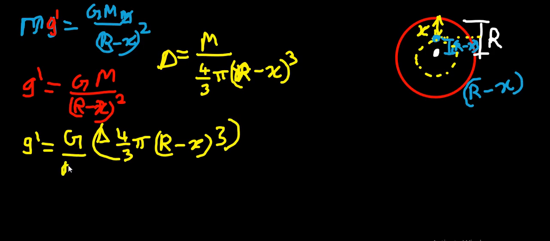So here r minus x whole square. From this I'm just cancelling this cube and this whole thing.